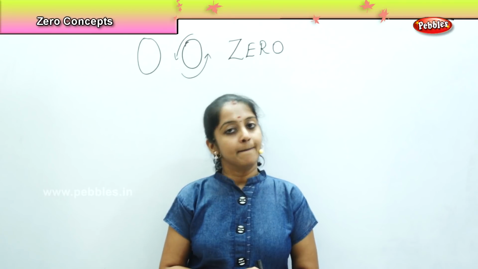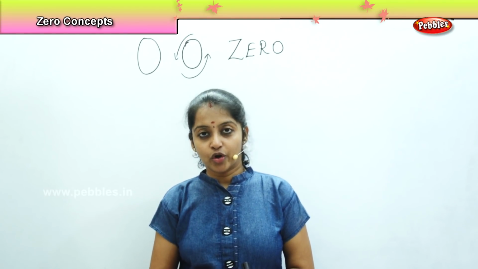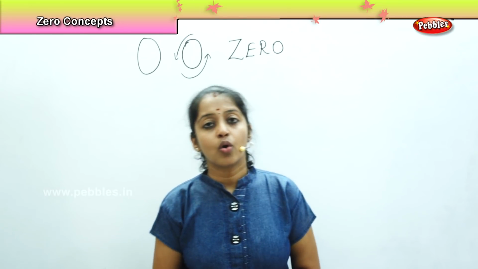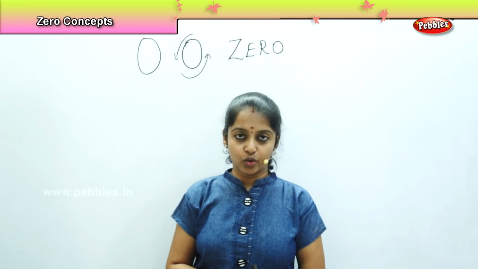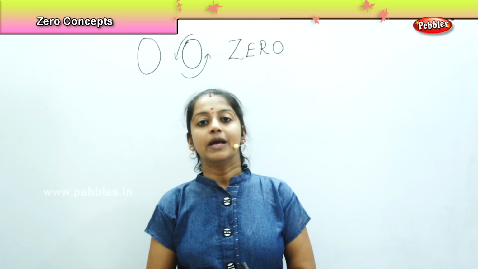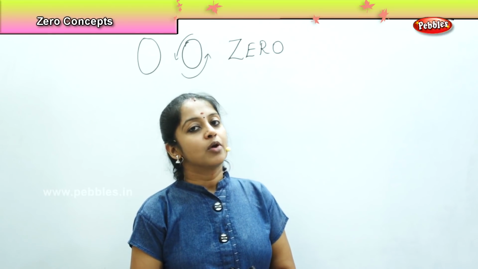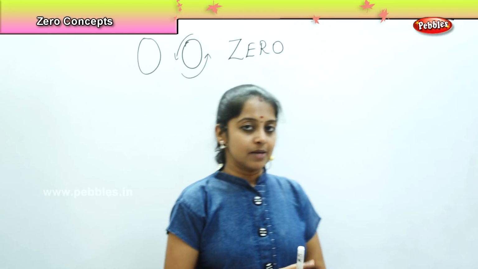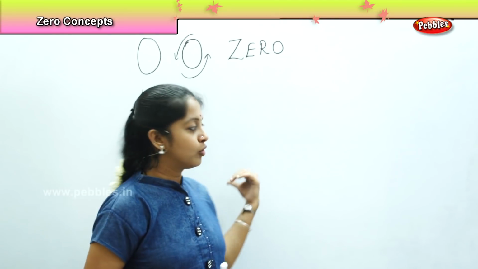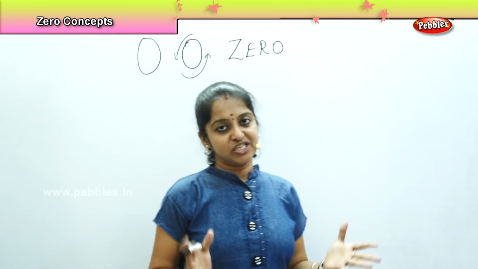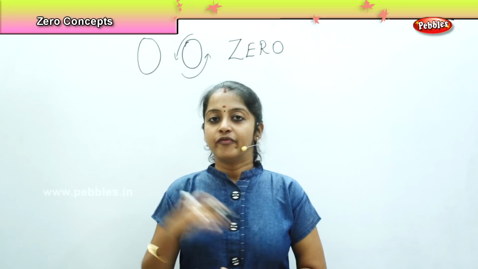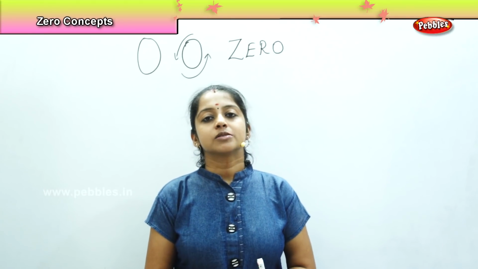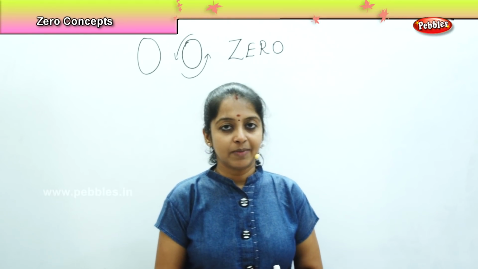There is no paper. So what do you call zero? Zero is said as, I am the hero. My name is Zero. Okay. So now let us understand this concept with a few examples. I am going to draw a picture on the board and now we are going to understand what is called zero. So shall we begin?